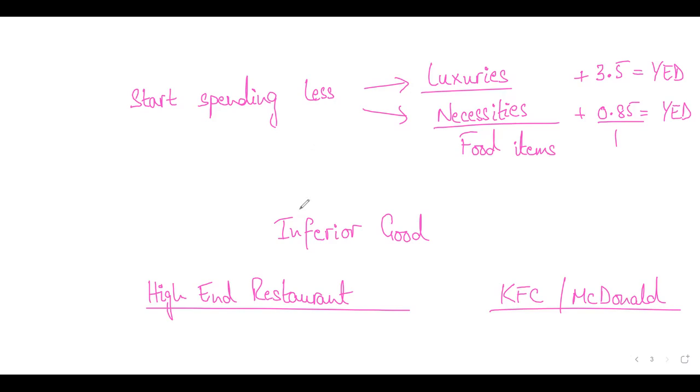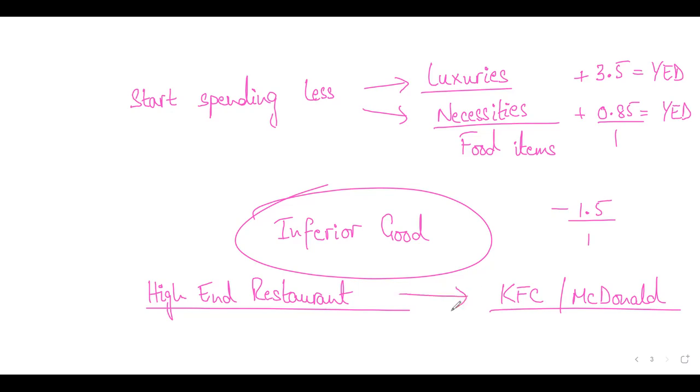So who will benefit during a recession? What type of producers or companies will benefit when incomes are falling? Those that produce inferior goods, because their demand will increase. Inferior goods have a negative income elasticity of demand, students. So if it's, let's say, negative 1.5, that means for a 1% decrease in income, the demand will increase by 1.5%.